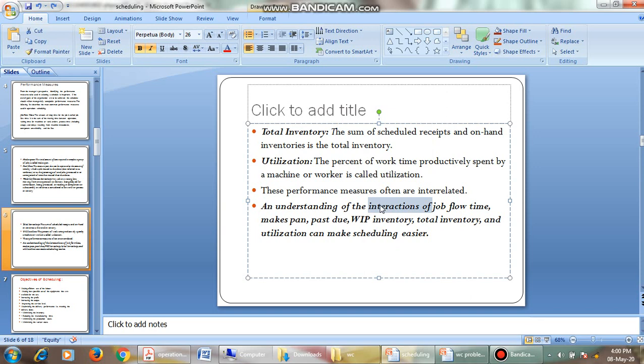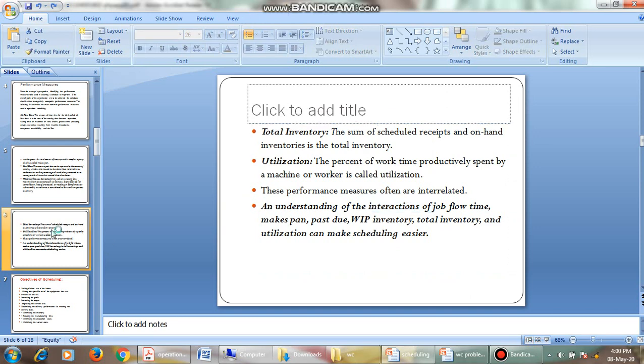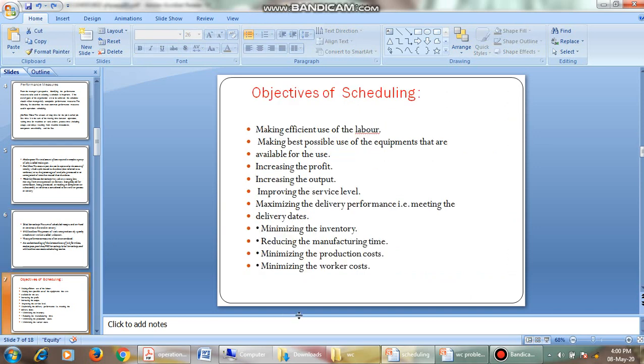If you want to make your schedule very easy, a very successful schedule, what you have to do is understand all these performance measures and interrelate them, so that you can reach your goal in an effective and easier way within the given due date.